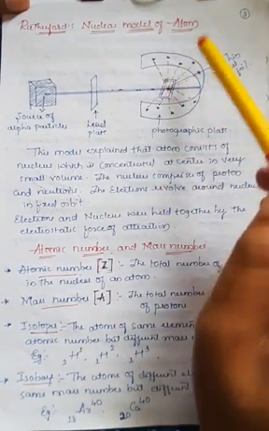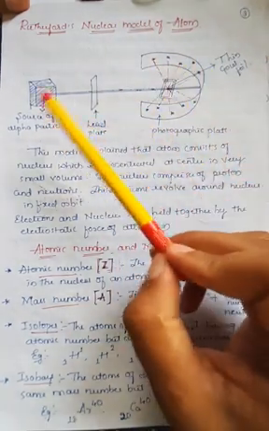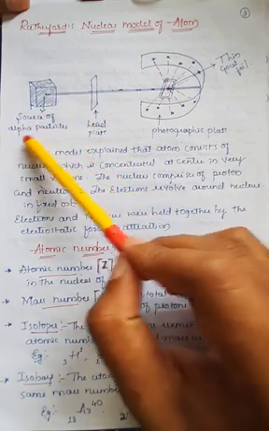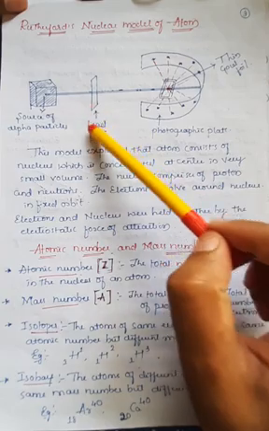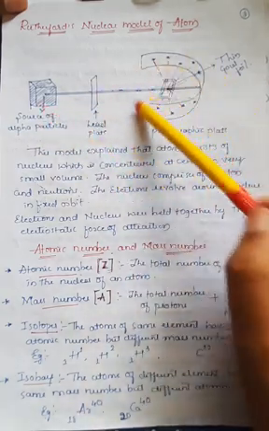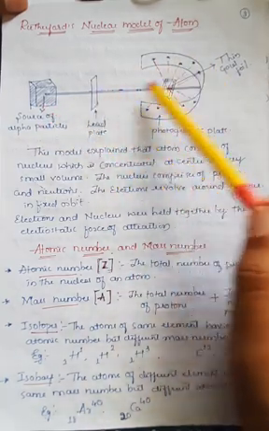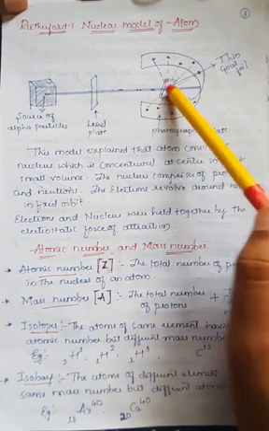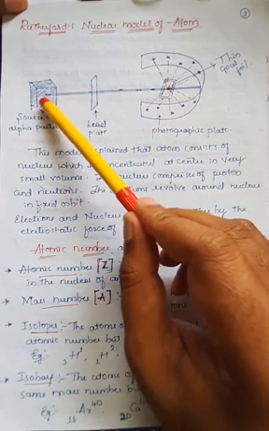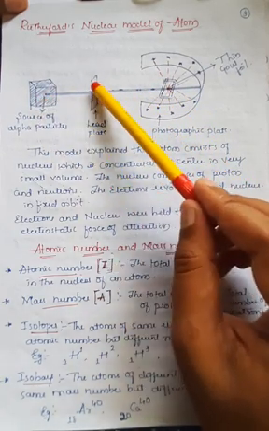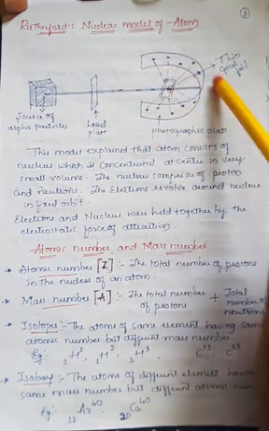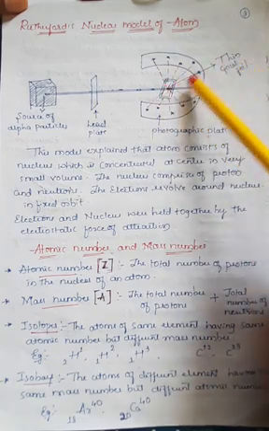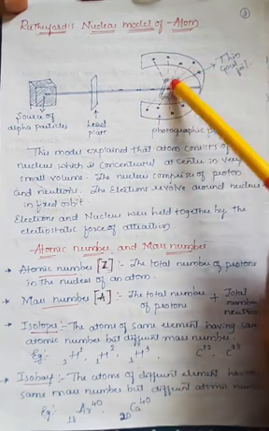Here if you observe the arrangement of the apparatus, the first one is the source of alpha particles. Any source of alpha particles he has taken, and in between there is a lead plate, right? And there is one photographic plate which is present nearby this lead plate. Whenever the alpha rays or alpha particles strike on the surface of the lead plate, and between this and the photographic plate, they have kept a thin gold foil. There is a metal foil which is generally a gold foil.